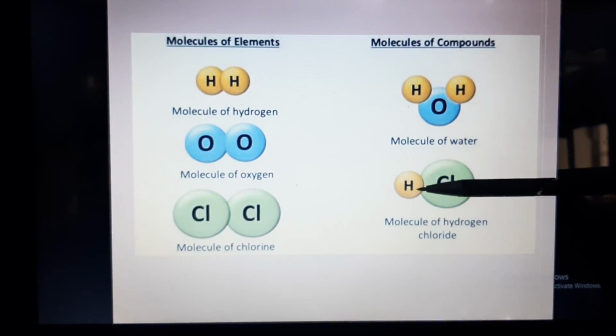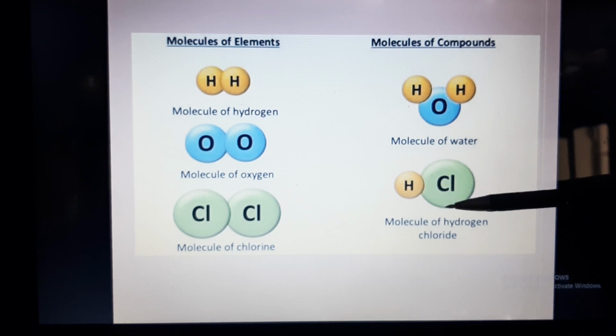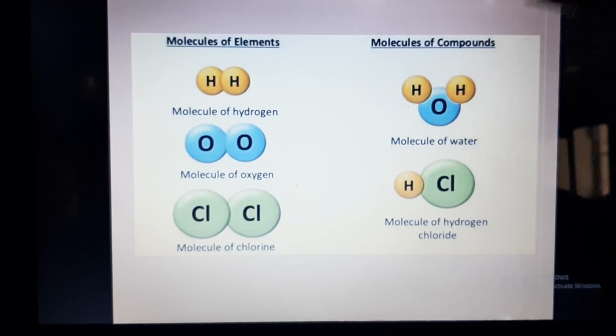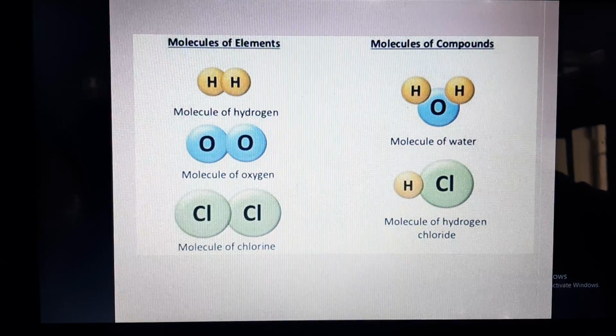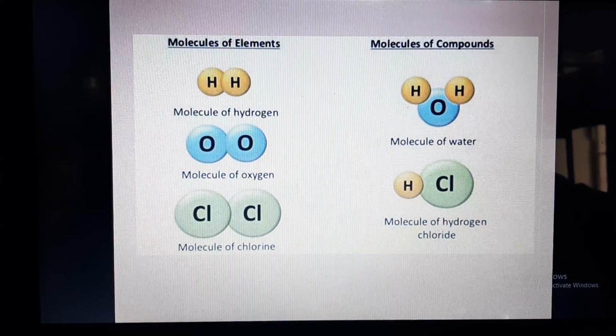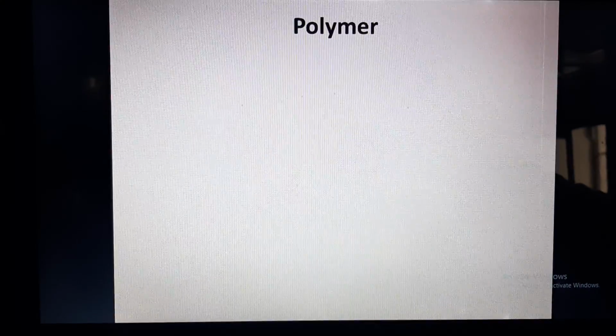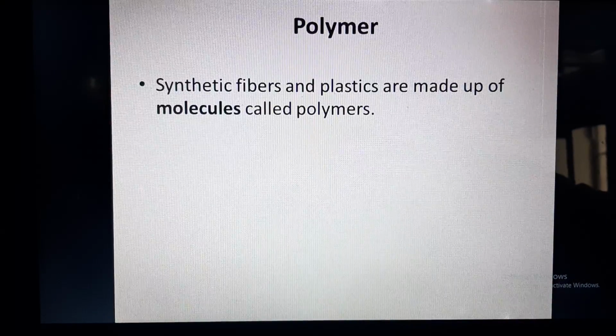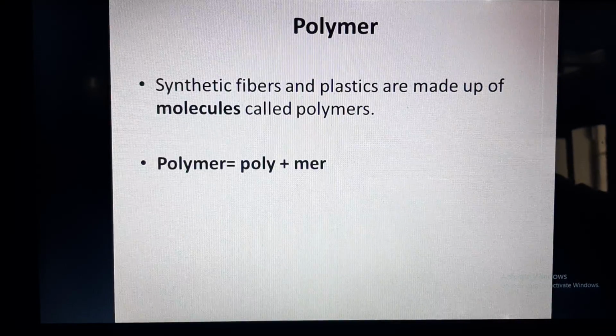So one H atom or one hydrogen atom, when combined with one chlorine atom, they form molecule of hydrogen chloride. So I guess now it is clear what is an atom and what is a molecule and how a molecule is formed. So these molecules, when combined together, make polymer.